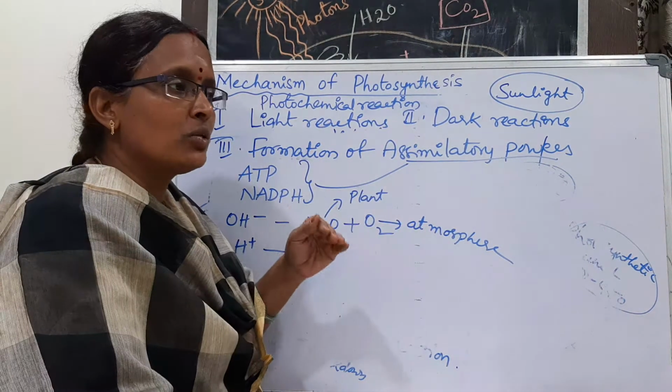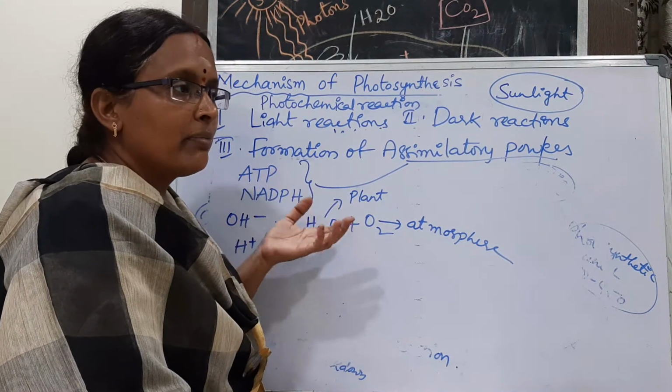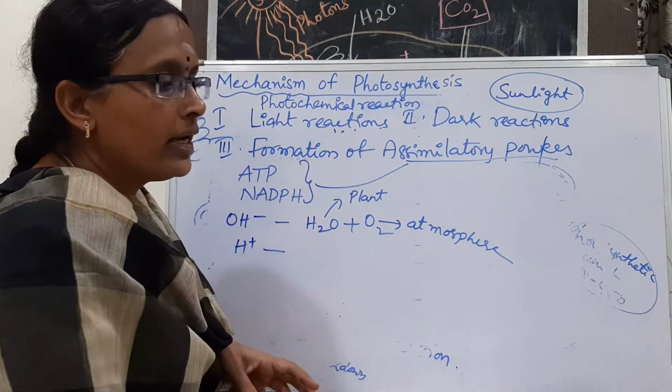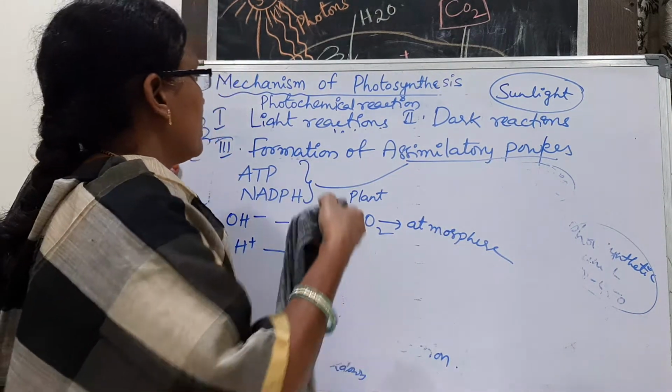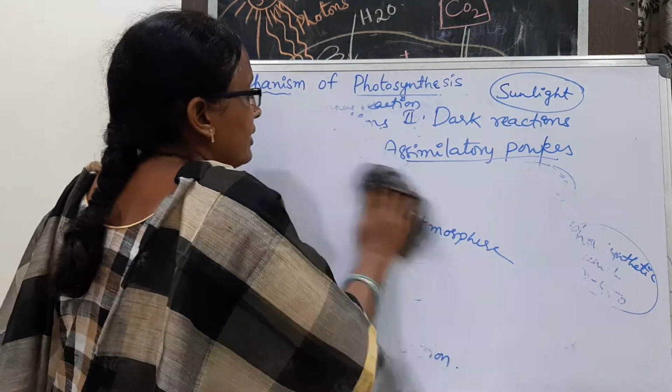Oxygen is released into the atmosphere through the stomata, but water molecules remain in the plant body. It is used for the further activities. Hydrogen ion enters into the dark reactions. This is about light dependent reactions.